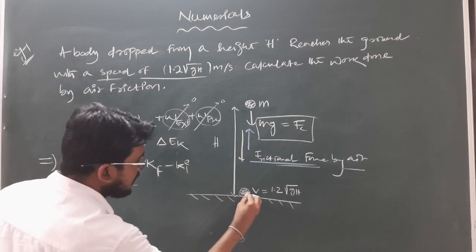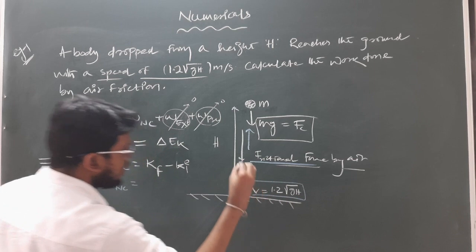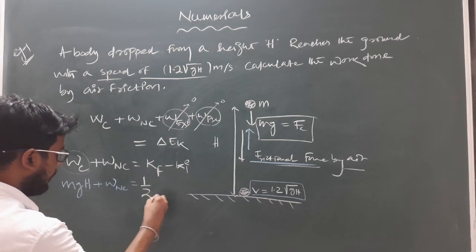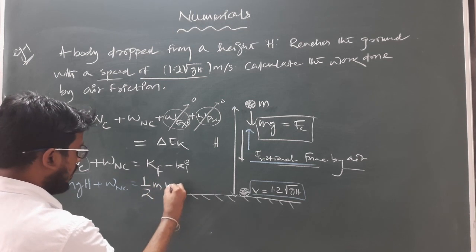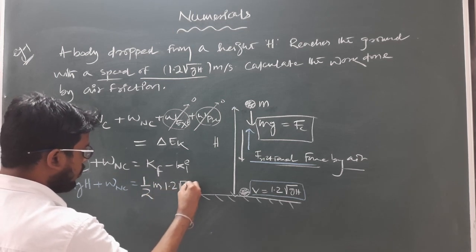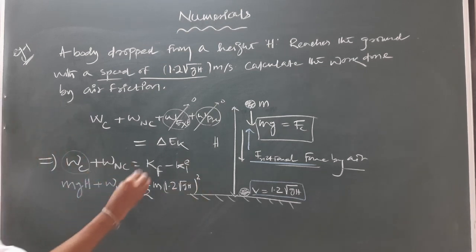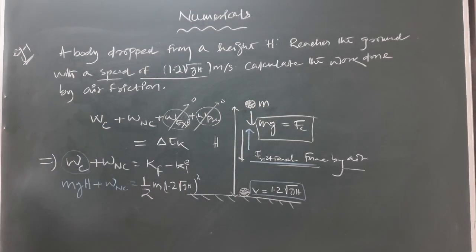Here the speed of the body is 1.2 under root gh, so the final kinetic energy will be half m times (1.2 under root gh) whole square, and initially the body has no kinetic energy because it is at rest, so the initial kinetic energy is 0.